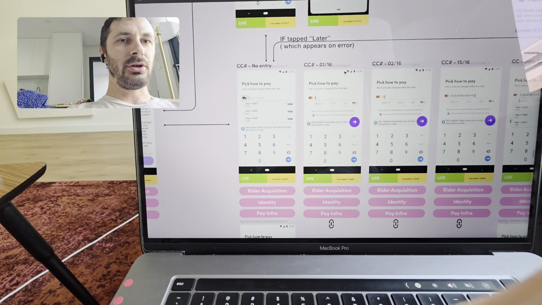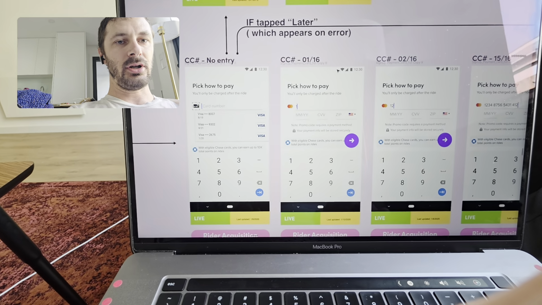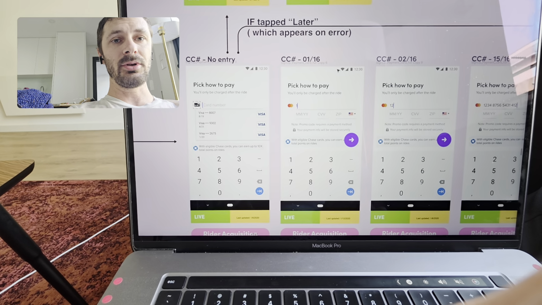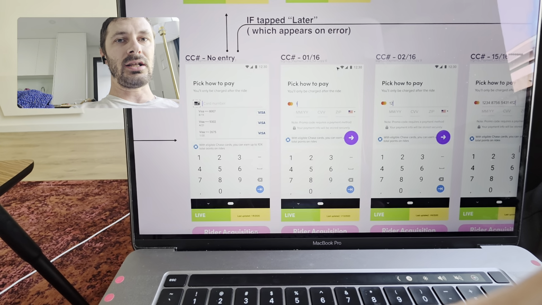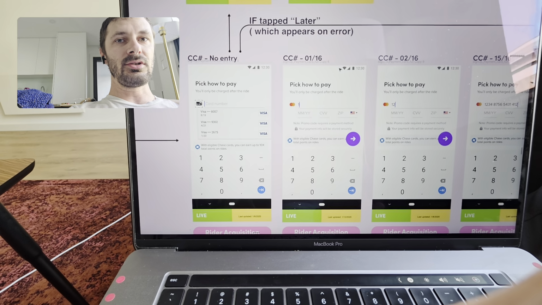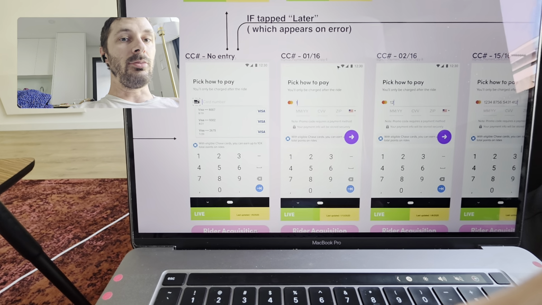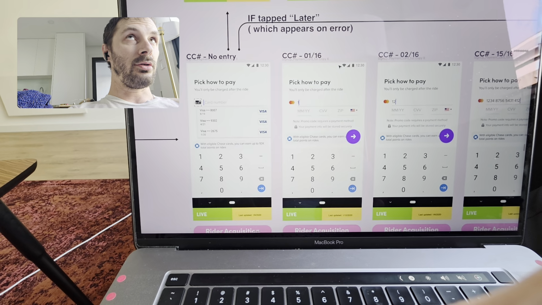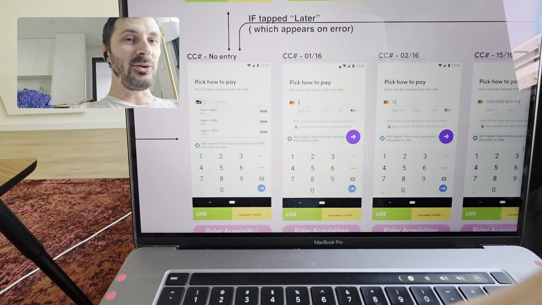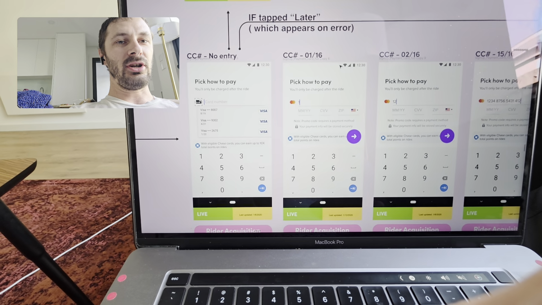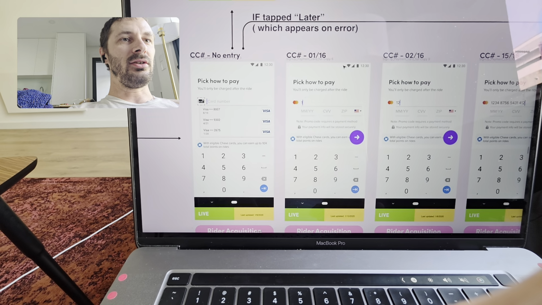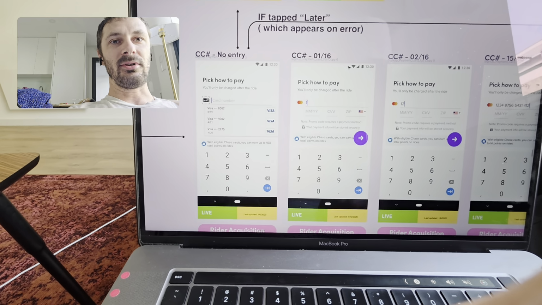Probably for an elevator pitch, this is the system for entering credit card information. This is the most complicated screen on the Lyft acquisition funnel. And that's for many innumerable reasons. One of them is specifically that you might be pulling your card out while you're drunk. You might be doing it at night when you can't see it. And you might be doing it in a public place where you don't want to be pulling it out. Not to say that you might not know where your card is for some reason, right?